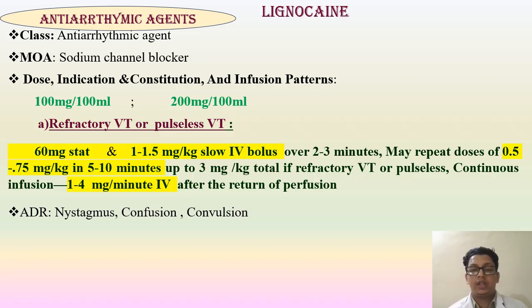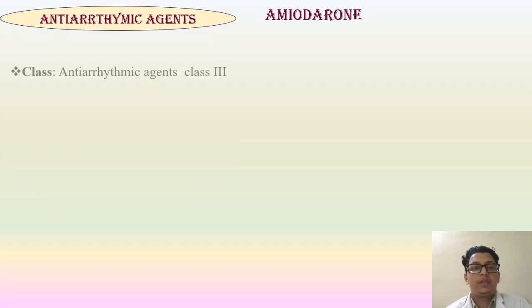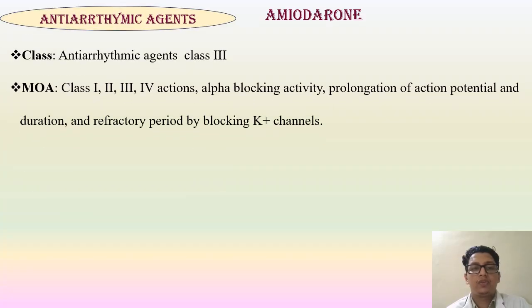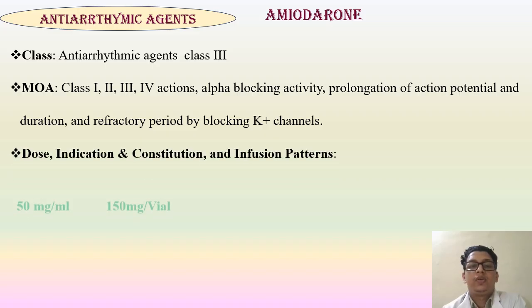nystagmus, confusion, and convulsions. Then amiodarone is also an antiarrhythmic agent. It is a class 3 antiarrhythmic agent, and it has all 4 classes of activities, including alpha blocking activity, prolongation of action potential duration and refractory period by blocking potassium channels. And dose, indication, constitution, and infusion pattern: 50 milligram per ml and 150 milligram per vial available.